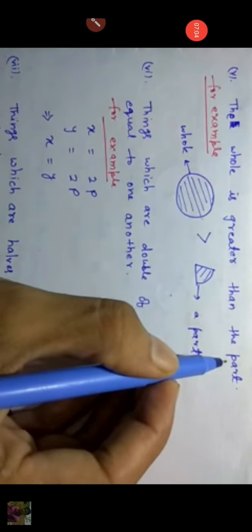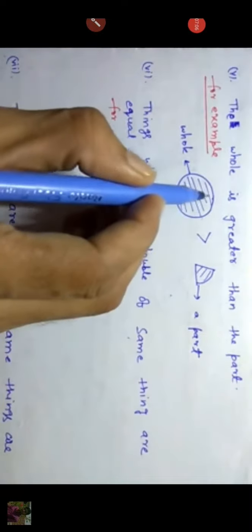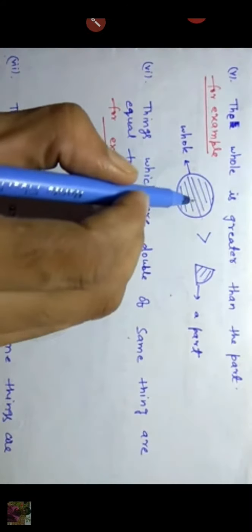Now our fifth axiom is the whole is greater than the part. If this is a whole pizza, then it's always greater than a part. Okay, it's obvious. Understand? Now our sixth axiom is things which are double of the same thing are equal to one another.